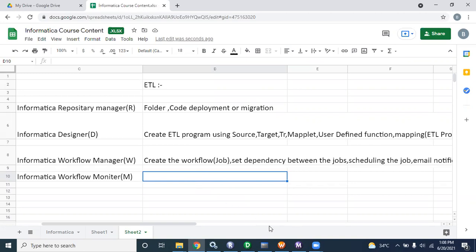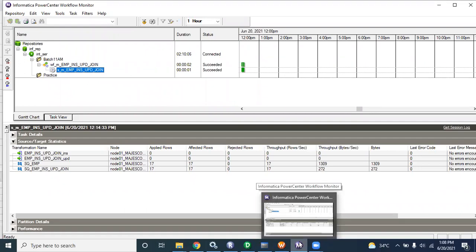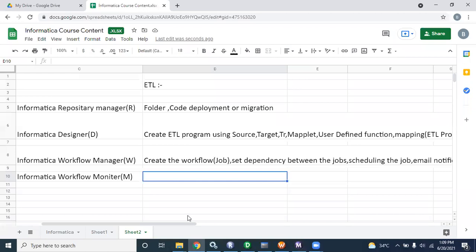Each and everything you can see and check in the monitor. The monitor's responsibility is, after execution, to monitor the job, in Informatica terminology the workflow or job.